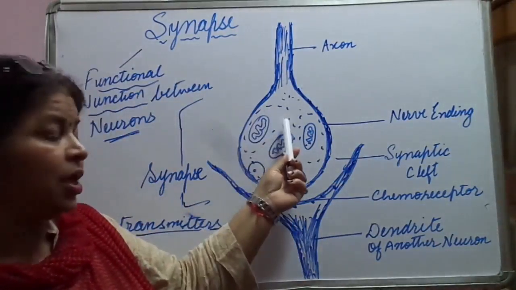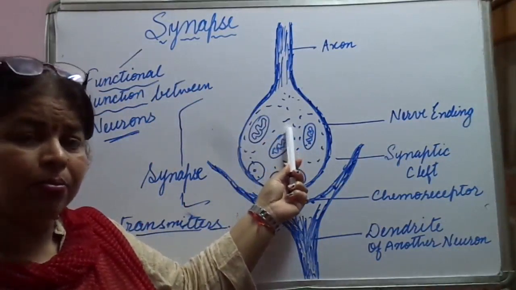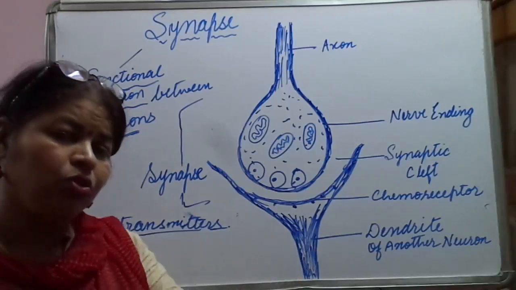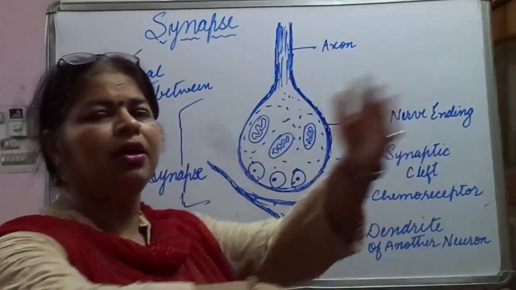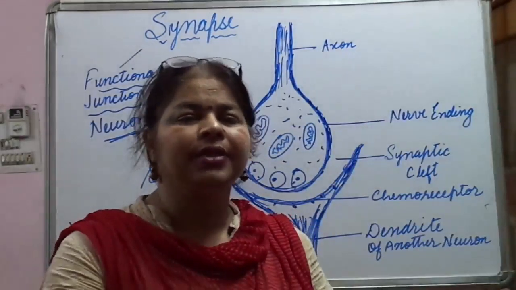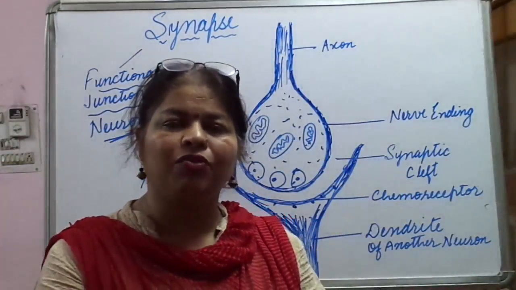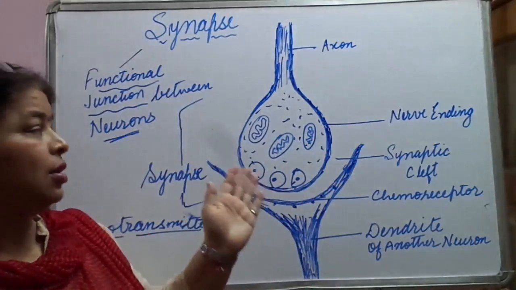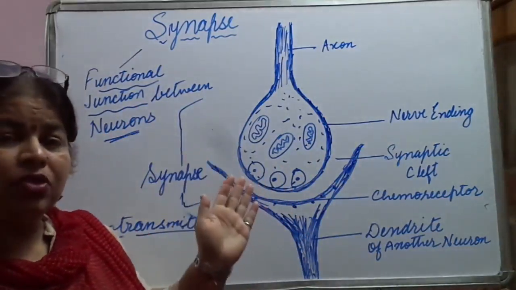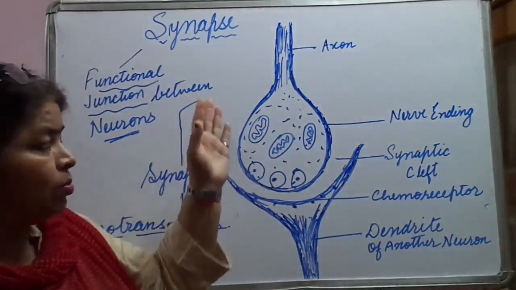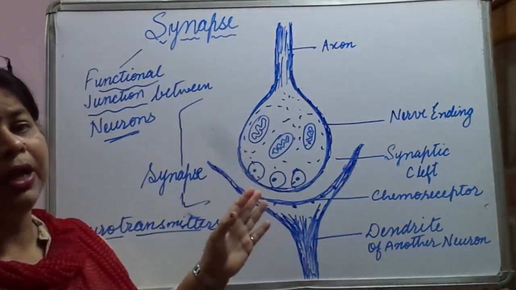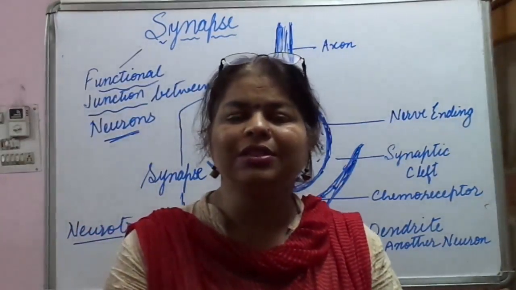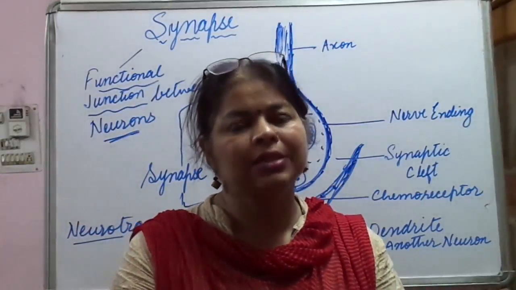It is taken by one athlete and then passed on to another, in this way a series of relay. So the same is happening here also. The impulse is being transferred from one part to the other part of the neuron. So this is how we can discuss the synapse.